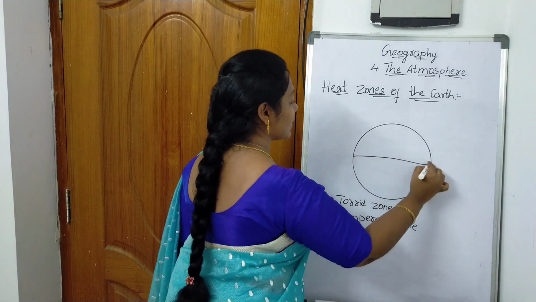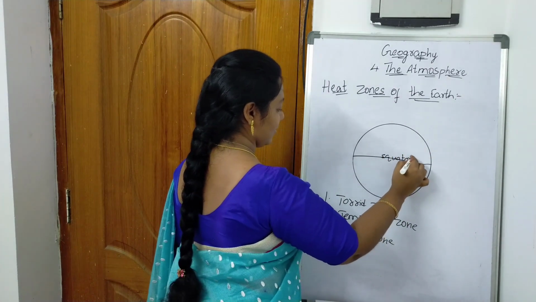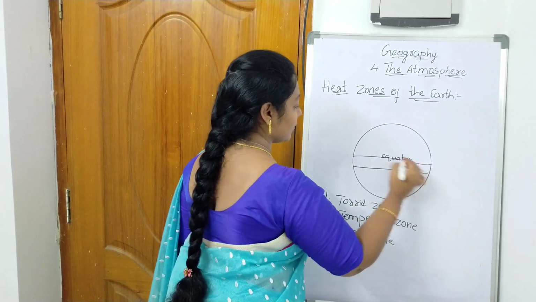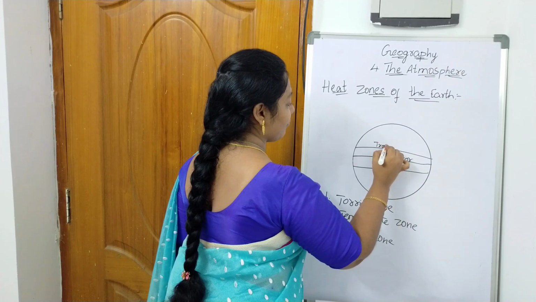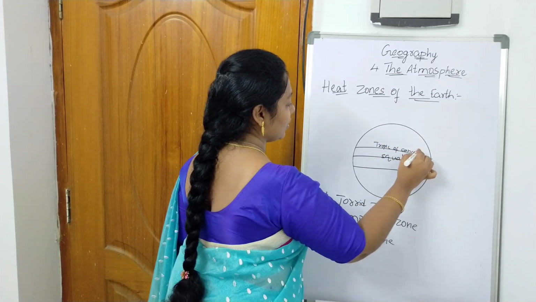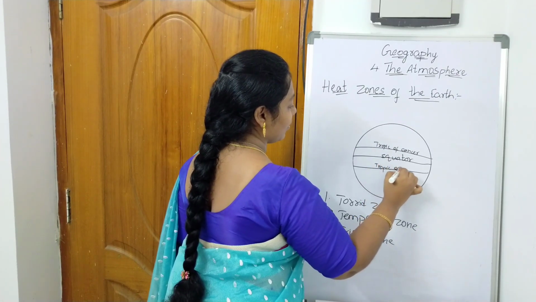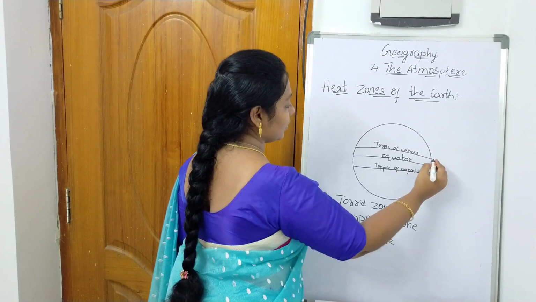So this is the equator, and this torrid zone lies between the equator, Tropic of Cancer in the north and Tropic of Capricorn in the south.